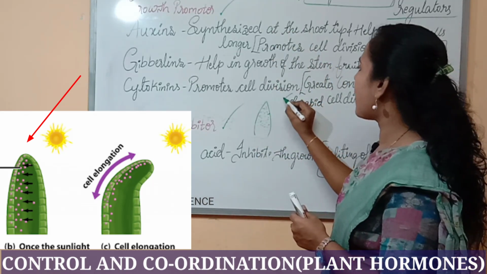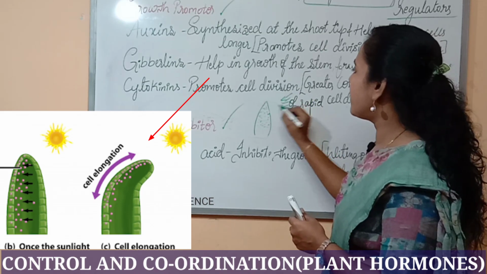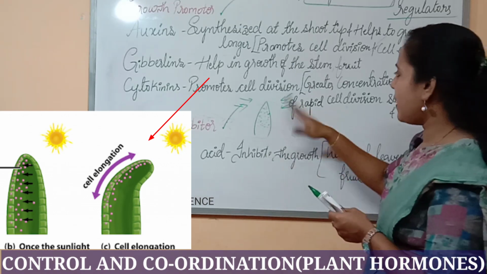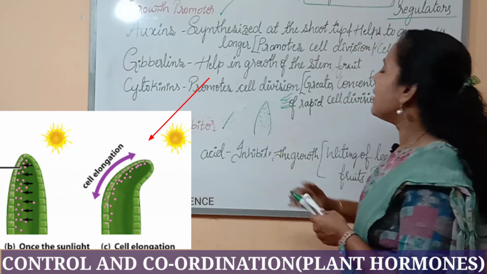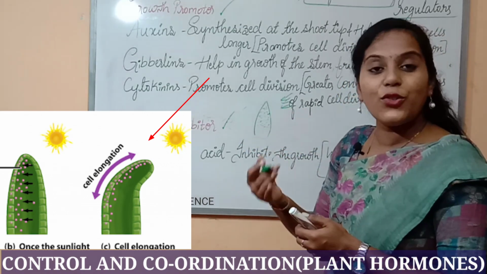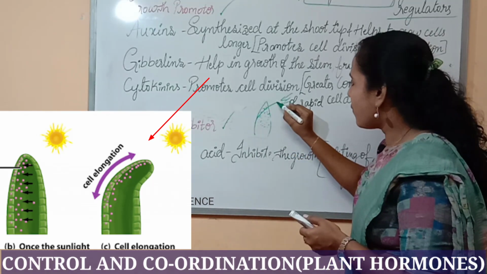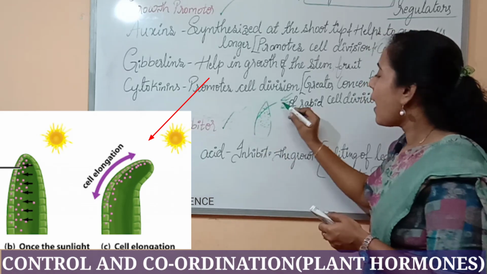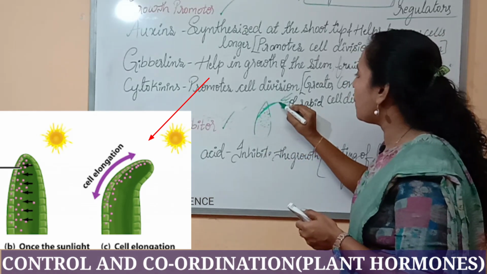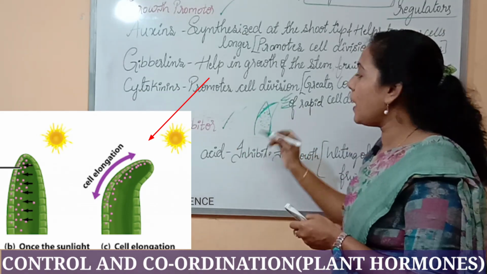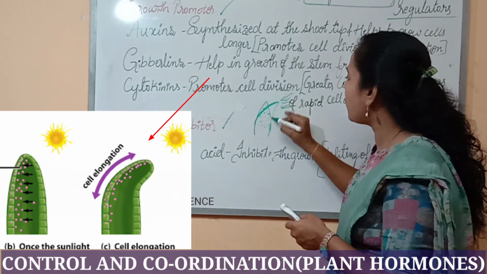If the direction of the sunlight changes towards this region or this region, it may be towards any direction. If it is towards this direction, what happens? As the direction of sunlight changes, the auxins start to diffuse, and what happens? The shoot tips start to bend towards the direction of the sun.